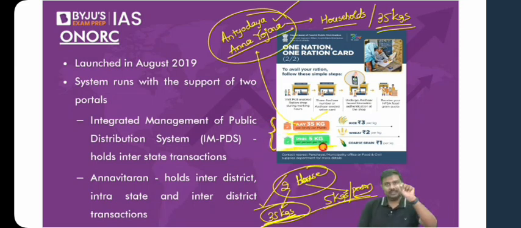If you are the poorest of the poor, that household will get 35 kgs of food grains. And if you are not covered under Antyodaya, but you are covered under the National Food Security Act, you will be referred to as a priority household, PHH. For them, 5 kgs per person will be distributed. And the prices are given here, but for this year, it will be 0.